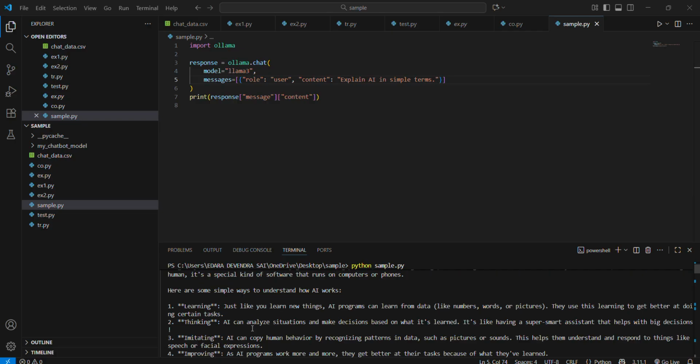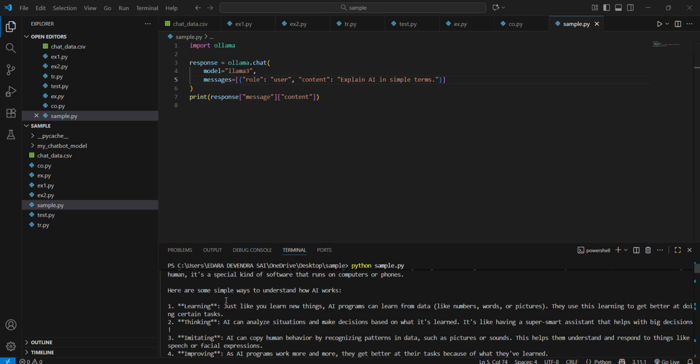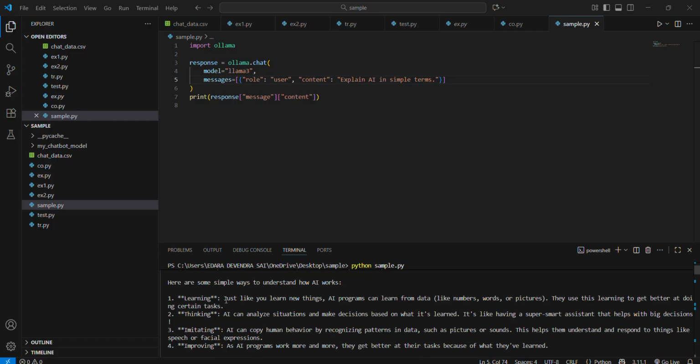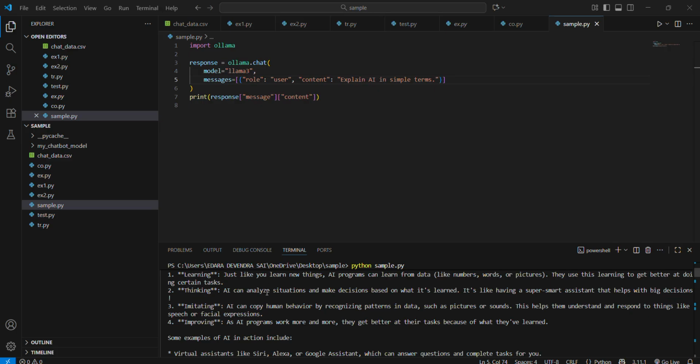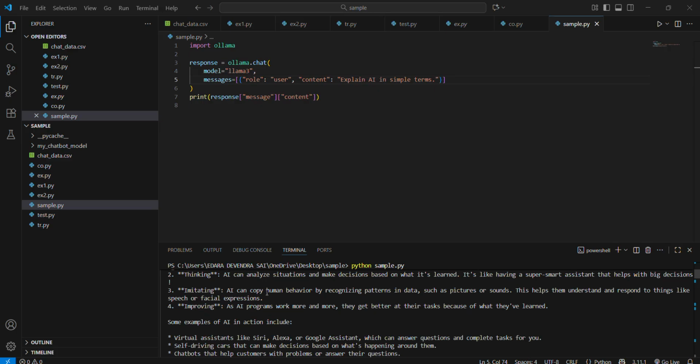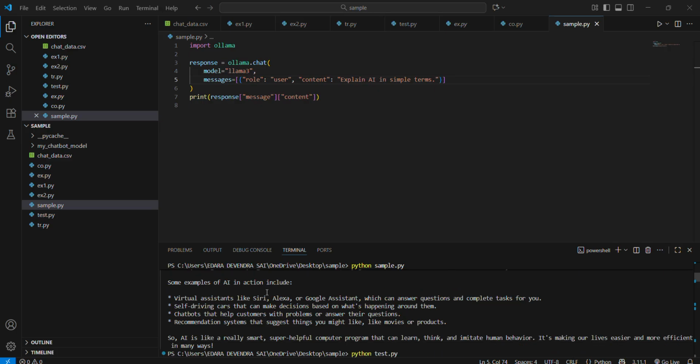See here, I execute sample.py, giving the prompt: some simple way to understand how AI works, giving some examples of AI in action, including more. After giving the prompt, we go to the next topic.